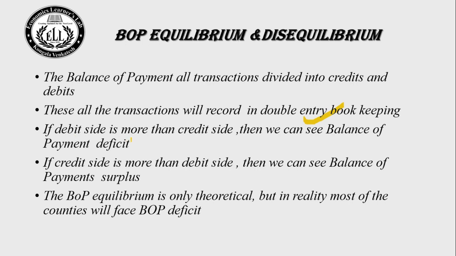If the debit side is more than the credit side, then we see a balance of payment deficit. It means the goods, services, and income going out of the country are more than the goods, services, and income coming into the country. Then we see a balance of payment deficit. If the credit side is more than the debit side, then we see a balance of payment surplus. It means the goods and services going out of the country are less than the goods and services coming into the country. Then we see a balance of payment surplus.